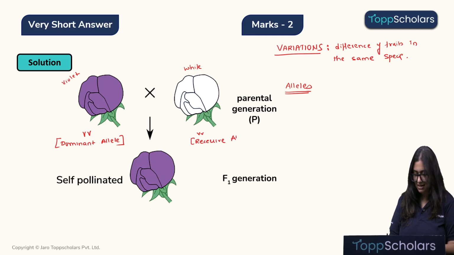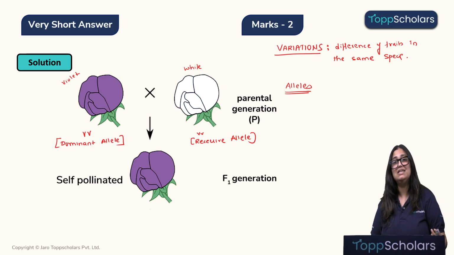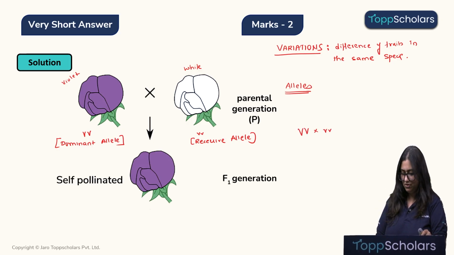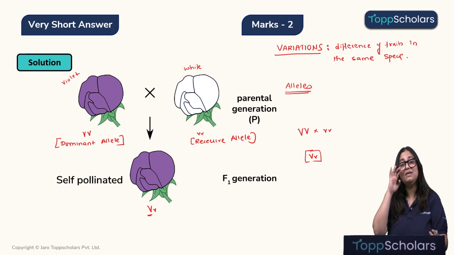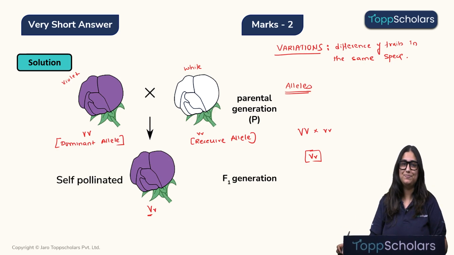The dominant allele will give rise to the purple color flower and the recessive allele gives rise to a colorless or white flower. And when this flower pollinates, we will obviously get a flower with a genotype as this. Yes or no? And since this is a dominant allele, the progeny or the F1 generation will also be violet in color. I hope this is clear children.